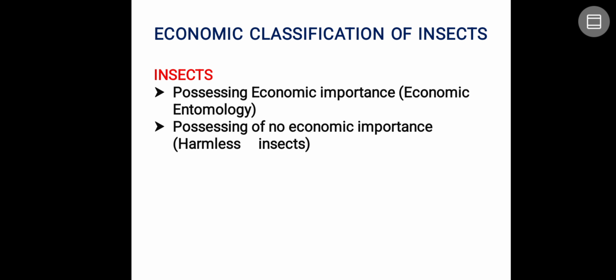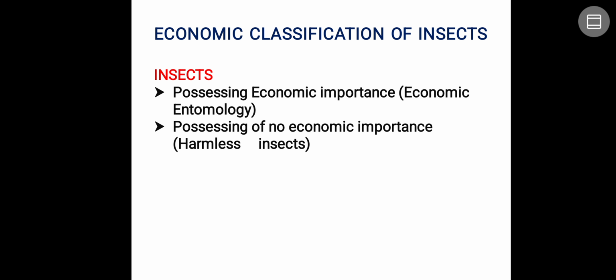In case of insects, usually there will be two things. Some of the insects are going to interfere with human beings, and some of the insects never interfere with human beings. Means they are neutral; they are neither beneficial nor harmful for us. So in the economic classification of insects, we are going to discuss the insects which possess economic importance. That is called economic entomology.